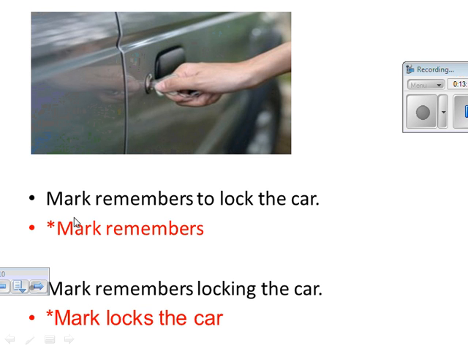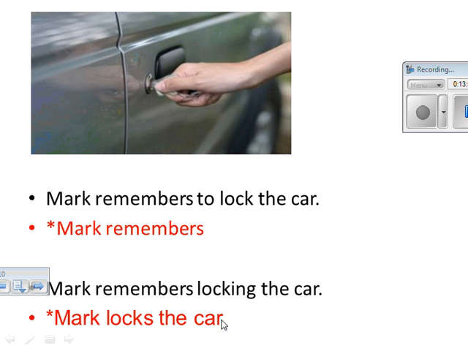Okay, here when I say Mark remembers to lock the car or Mark remembers locking the car. So here remembers is followed by full infinitive, to plus infinitive, and here gerund. Is there any difference in meaning? Yes, there is a difference in meaning. When I say Mark remembers to lock the car, it means he remembers to lock the car and he locked the car. But when I say Mark remembers locking the car, it means Mark locked the car.